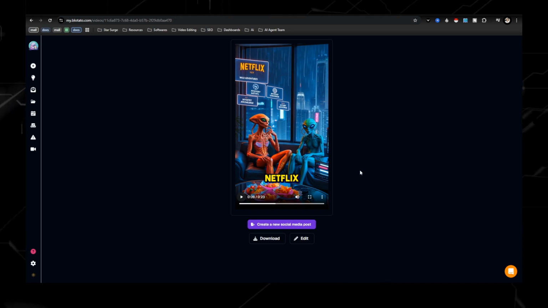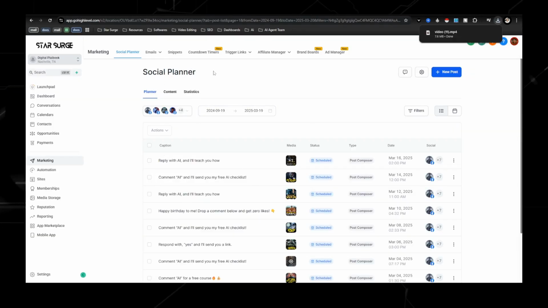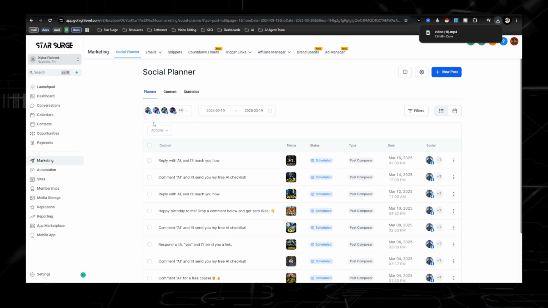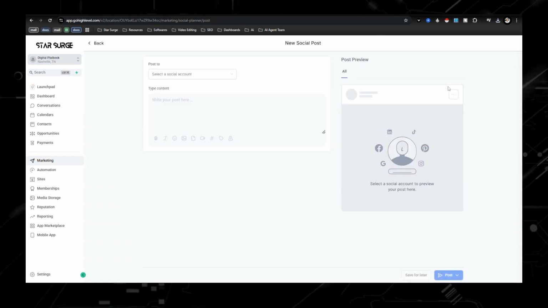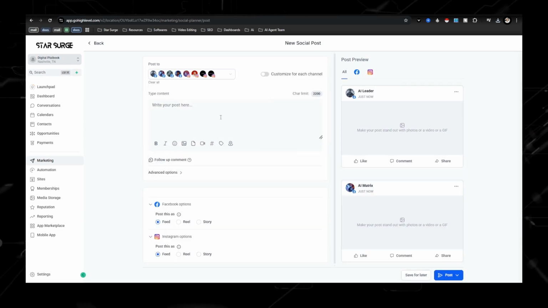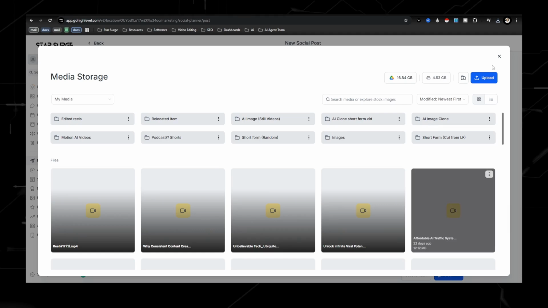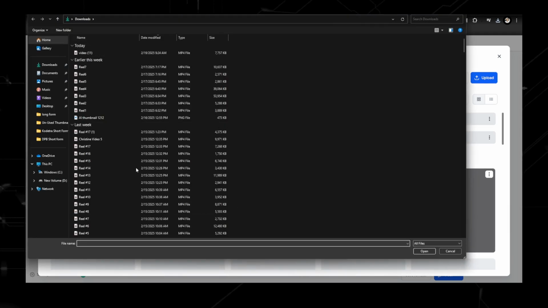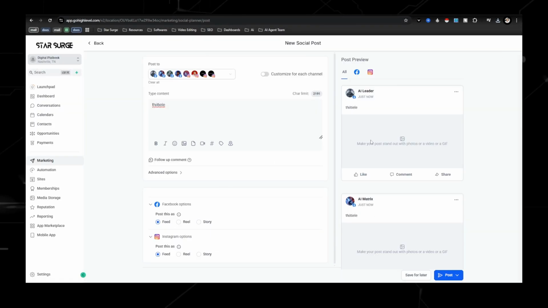What you would do next is, this could be for any type of AI channel, but in this case, all you would do is you would download this, and then you would go back into your Go High Level account. And then this is the social planner. As you can see, I have my different social media accounts connected to it. You would connect to it, and then you would just schedule out your post. So as you can see, you would just connect your different social media accounts. And then video would be right here. Upload it into your computer. Upload it. I'm not going to do it because I'm just doing this as a walkthrough. And then you would schedule this out.